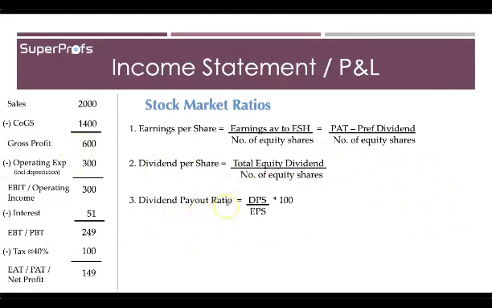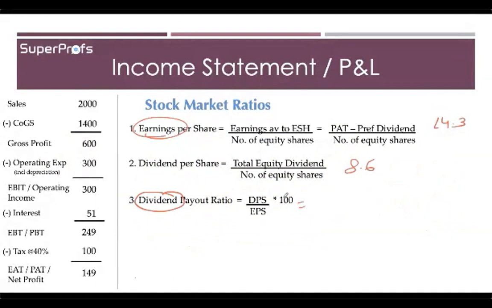Next one is dividend payout ratio. So basically, what is the dividend per earning? All right. So how you calculate this is dividend per share divided by earnings per share into 100. So this was 14.3. This was 8.6.